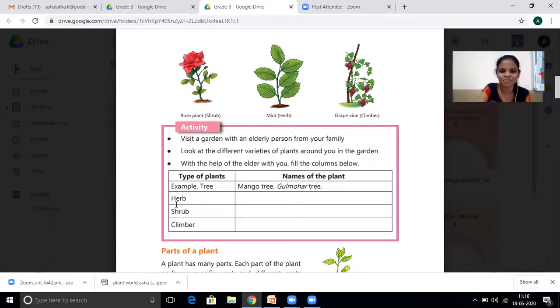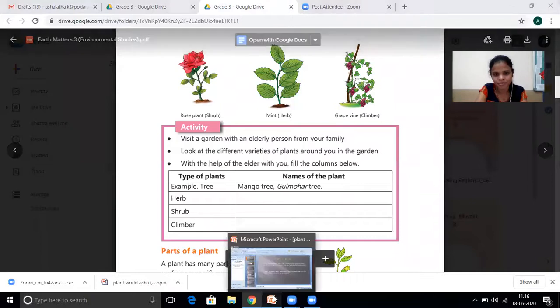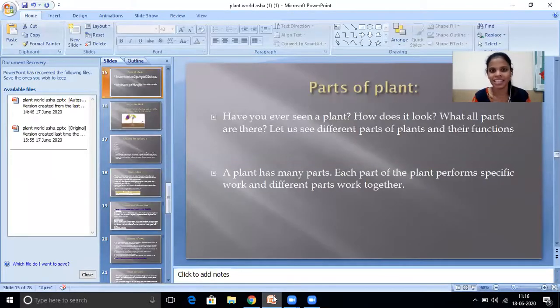plants. Okay, can you see this? Yes, that is the parts of the plant. Have you ever seen a plant? Yes, you saw. So many plants are there. Once you come out of the home, you can see how many plants. Yes or no? How does it look? It looks greeny and it will give very cool air for us. Yes or no? It will give oxygen for us.